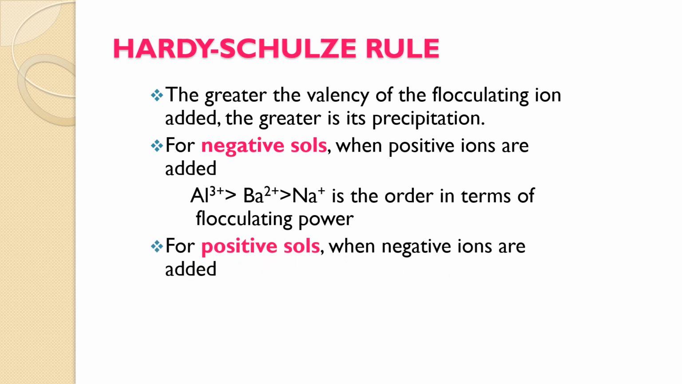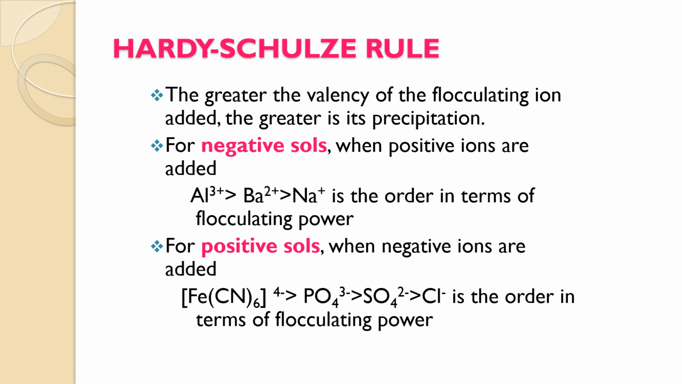Now for positive sols, when negative ions are added, the order is Fe(CN)6 4 negative greater than PO4 3 negative greater than SO4 2 negative greater than Cl negative. Again we see that the charge is playing an important role. So the greater the valency of the flocculating ion added, the greater is the precipitation.